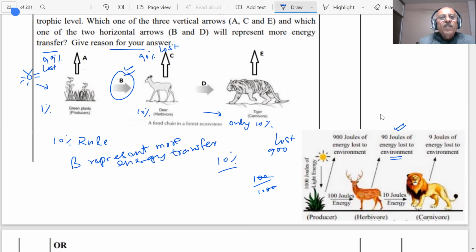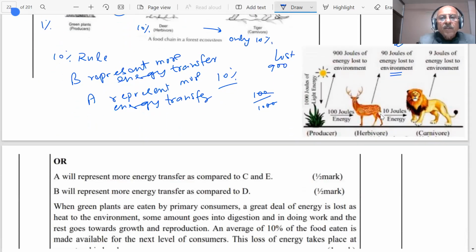And which one of the three vertical arrows, A, C and E? So A represents more energy transfer. We are applying the 10% rule. Let us see the answer.